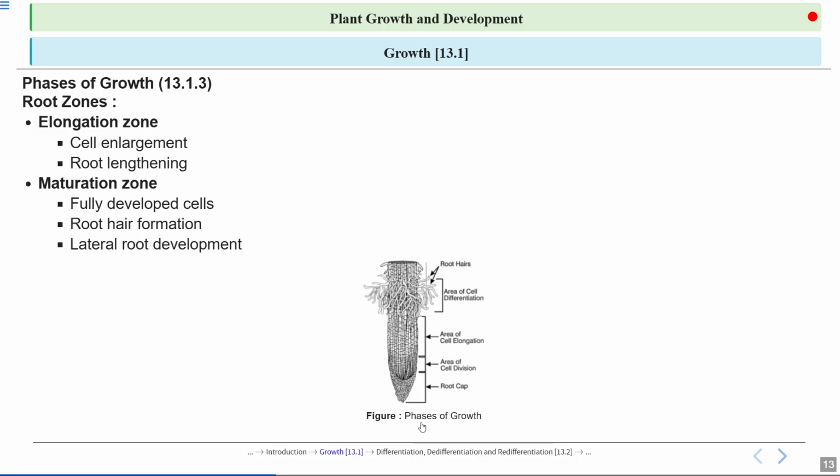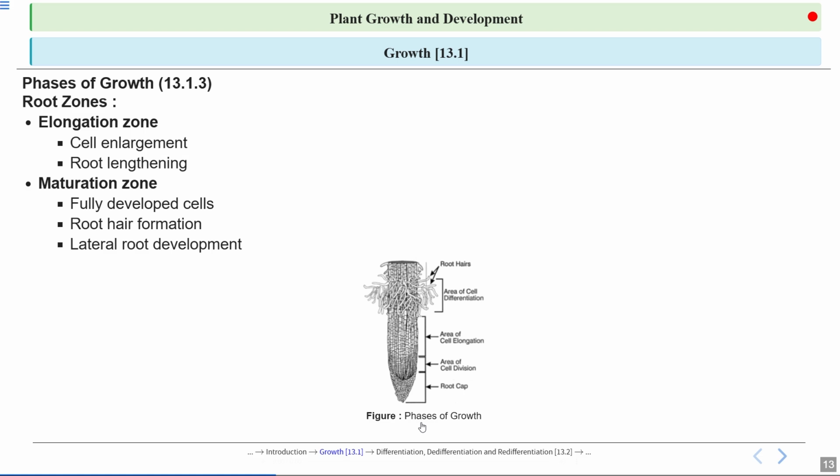So if we talk about the characteristic features of the elongation zone, then we can say that it is the region of cell enlargement. Here cells enlarge, and root lengthening also takes place. And the next region above the elongation zone is the maturation zone. Here fully developed cells are there. So maturation, as the name suggests, is where the cells attain their mature state. So here we can see fully developed cells. Root hair formation also takes place.